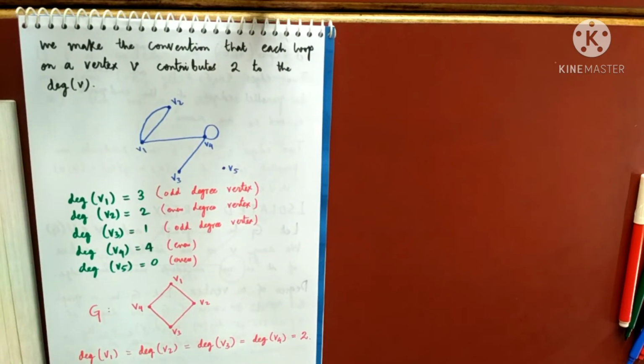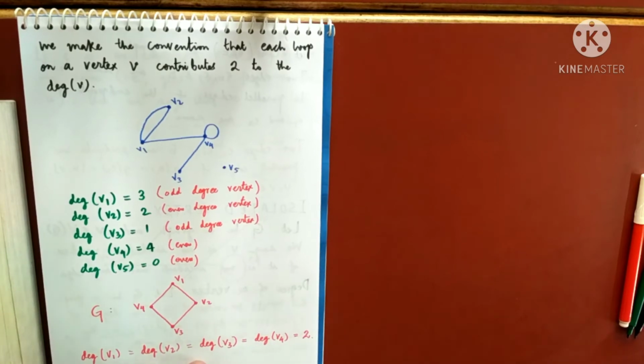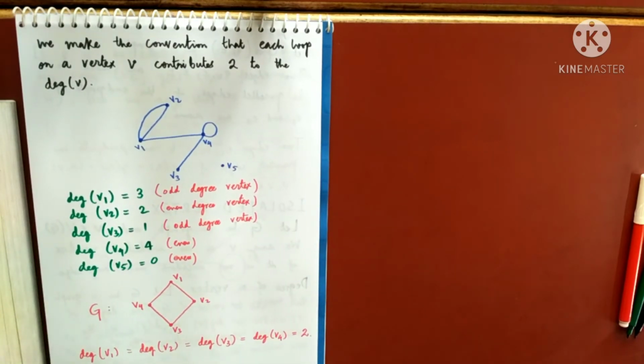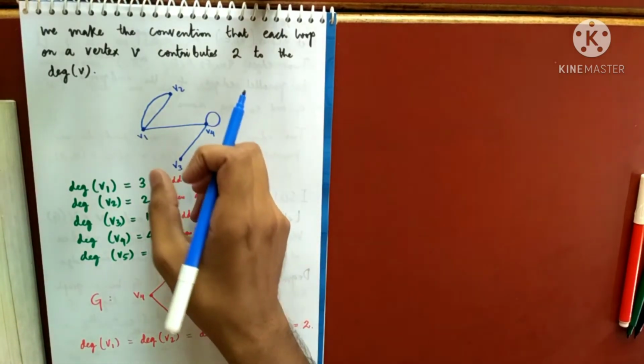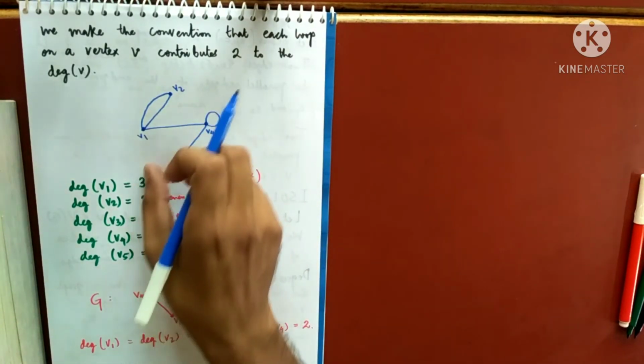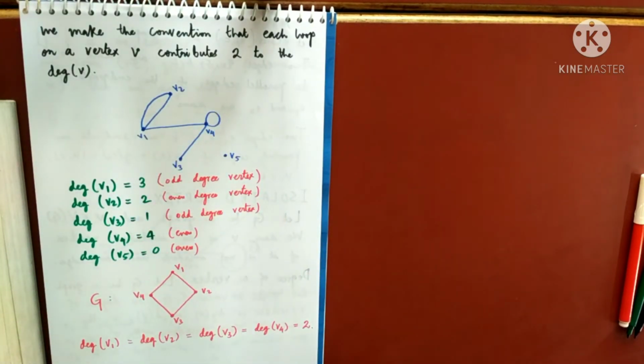Yes, sir. Okay. Now you see what I'll do. This is the terminology used. Whenever I call an odd degree vertex, I'm talking about those vertices having odd degree. Now for any graph, I will arrange the degrees in ascending order.